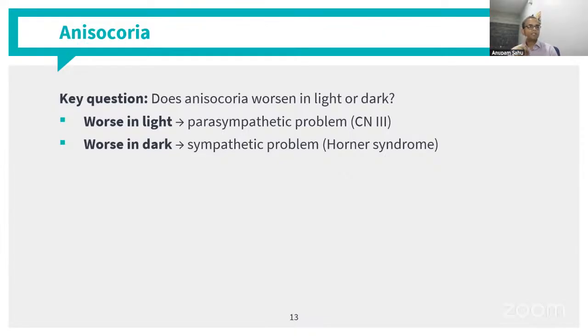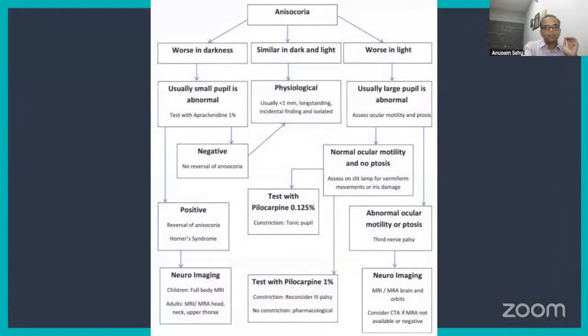So if the situation is worse in light, it means that the parasympathetic system is not able to protect the abnormal eye from light, and that's why it is more dilated. Whereas if the situation is worse in dark, it means that the dilator system is not working well and there is a sympathetic pathway problem. So basically, if we are looking at pathway problems, it can be either a cranial nerve 3 problem or a Horner syndrome based on the anisocoria. Okay. So now coming to this table that we see.